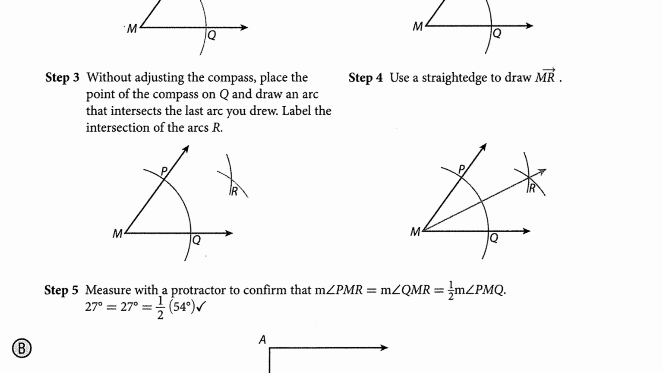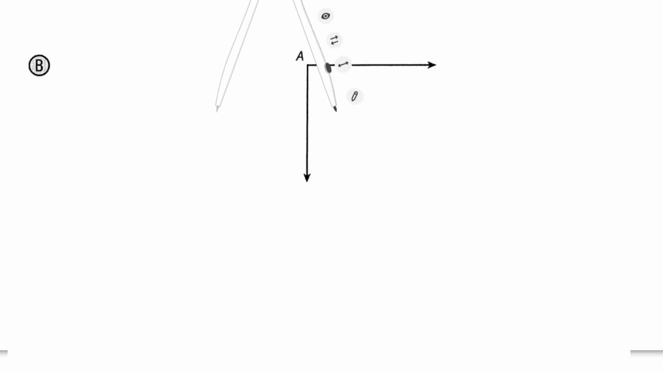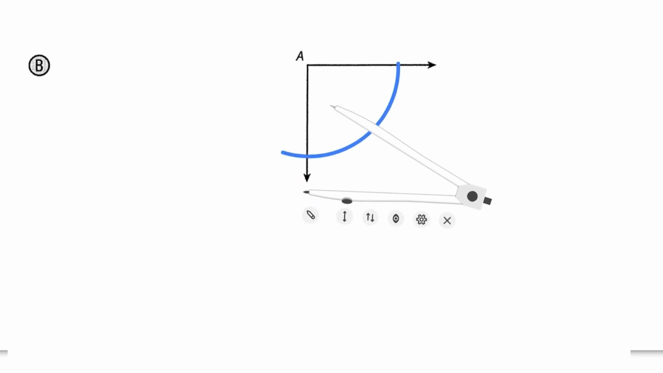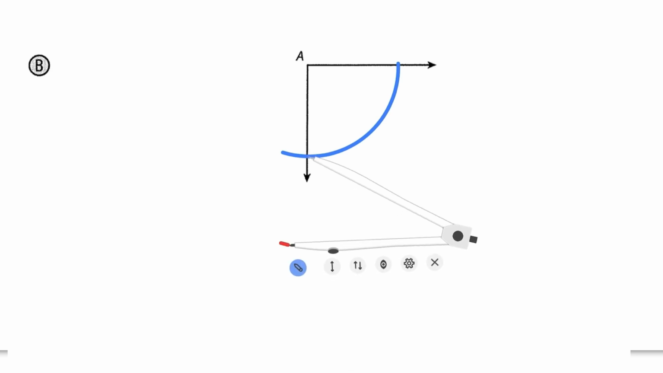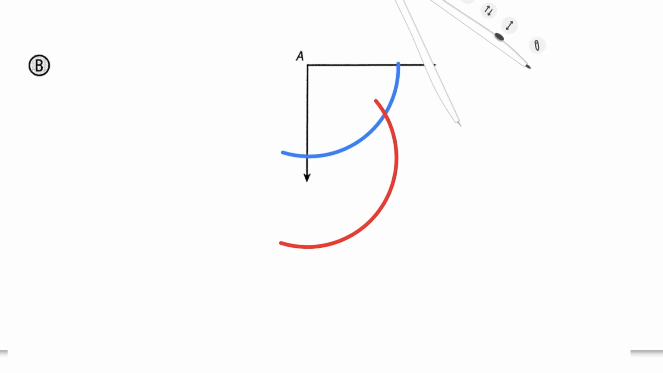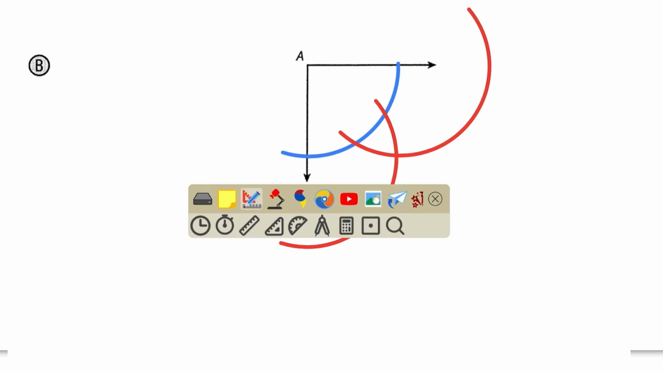In B, we are going to do these steps on our own. Step 1, draw an arc centered at A that intersects both sides of the angle. Label the points of intersection B and C. I'll do that part at the end. Step 2, draw an arc centered at B in the interior of the angle. Step 3, without adjusting the compass, draw an arc centered at C that intersects the last arc you drew. Label the intersection of the arcs D. Draw ray AD.